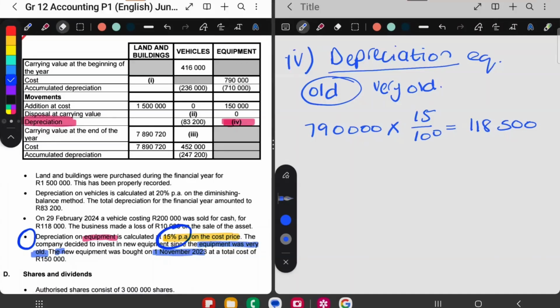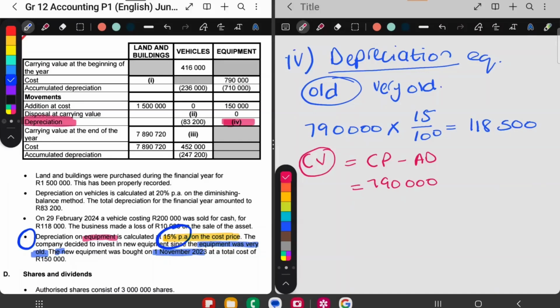But because the equipment is very old, I'm quickly going to check what's the carrying value of the old equipment. So let's quickly make a note. So this is very important. So I'm going to quickly do a check. I'm going to work out what's the carrying value. Now carrying value is the cost price of the old equipment minus the accumulated depreciation of the old equipment. So the value of the equipment at the beginning of the year is this. So can you see I'm taking this minus that. So minus the AD, accumulated depreciation, and I get the value to be 80,000.